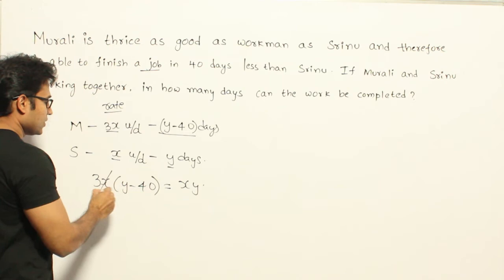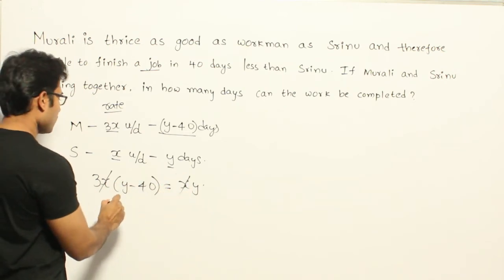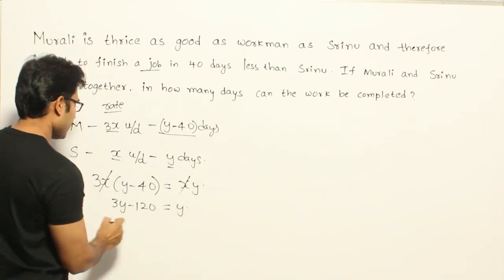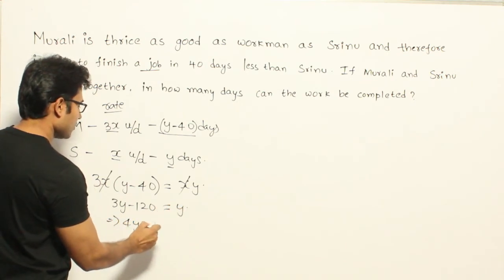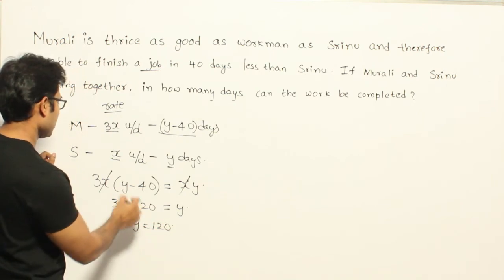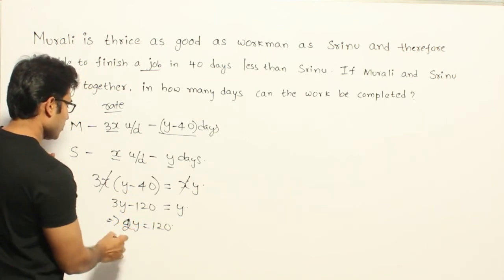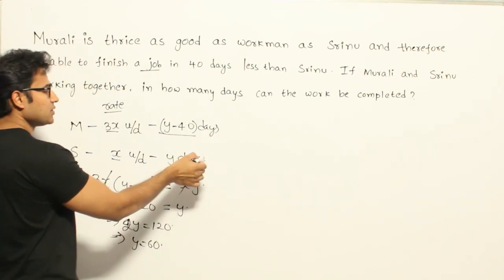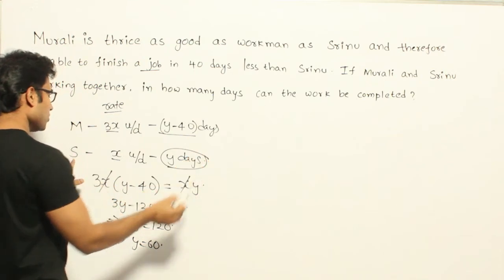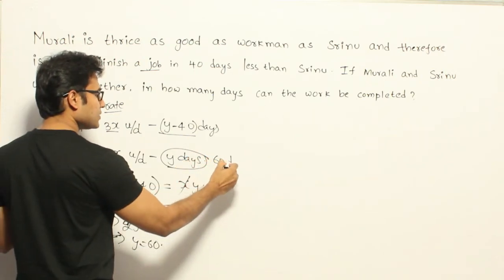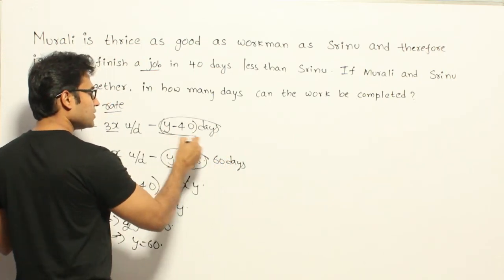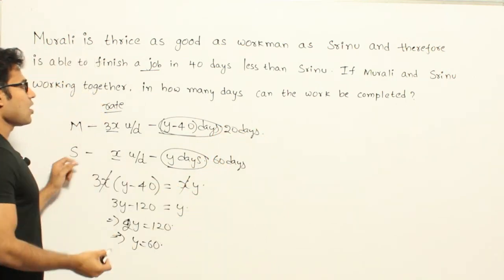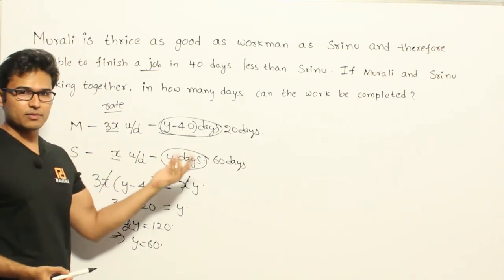Got it? Now x will get cancelled and you can find out the value of y. So 3y minus 120 equal to y. That implies 2y equal to 120. That implies y equal to 60. So if y equal to 60, what does it mean? Srinu is able to finish the job in 60 days and Murali is able to finish the same job in 20 days. Now they are asking how many days both of them will take together to finish the job.